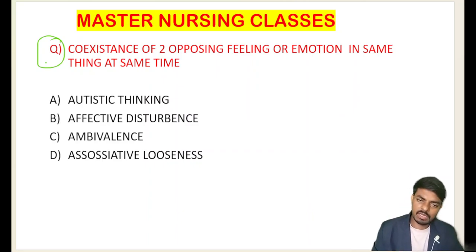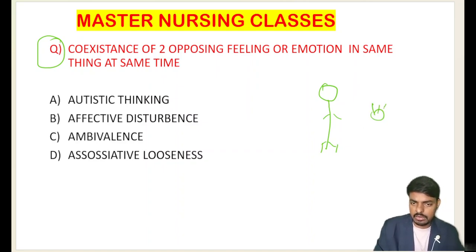Students, what is happening here? Here is the patient, and he is watching a flower. Consider that flower is very beautiful. He wants to take the flower for himself, but he is also thinking that if he plucks it from the tree, the flower will go to waste the next day.